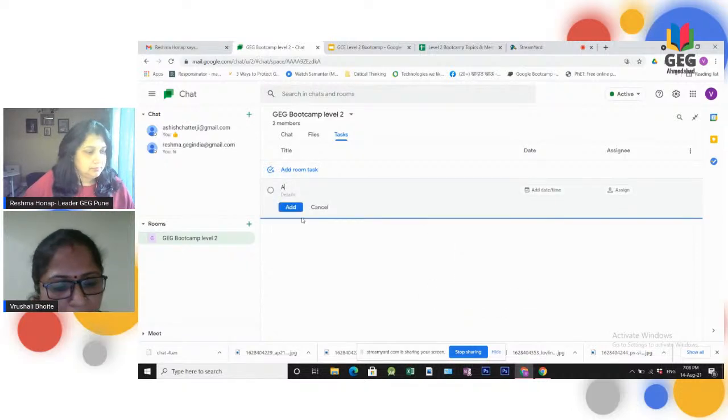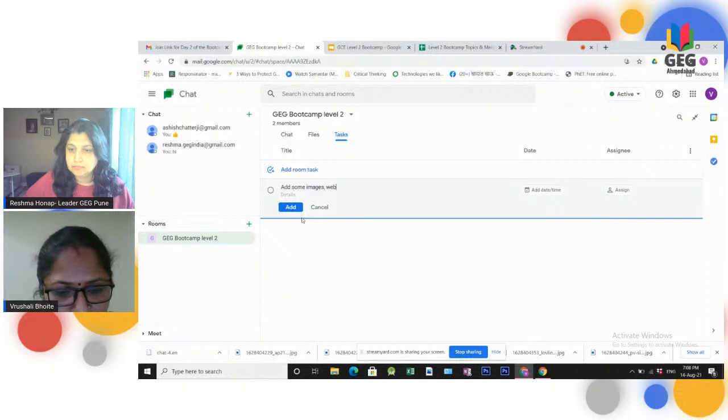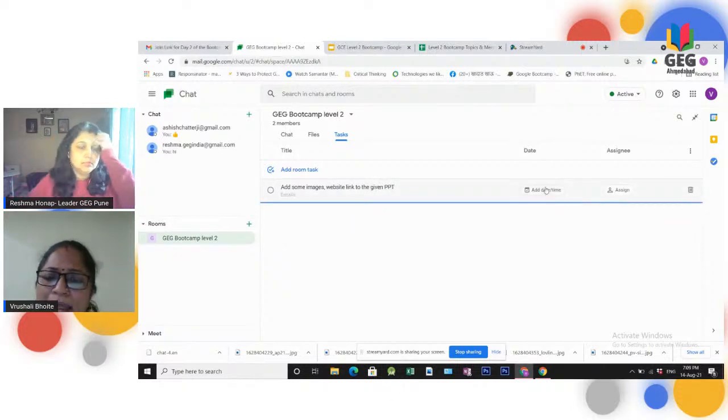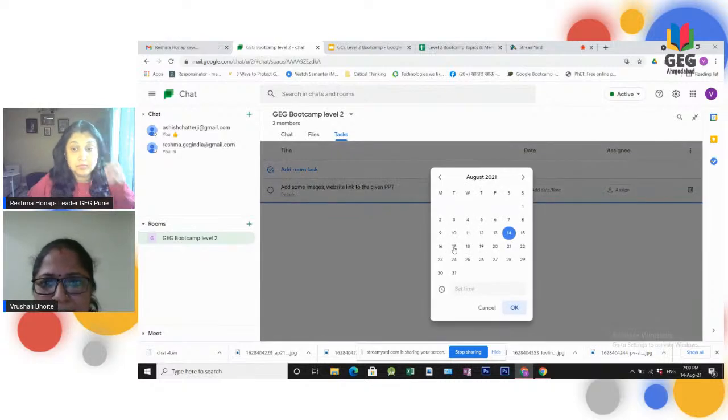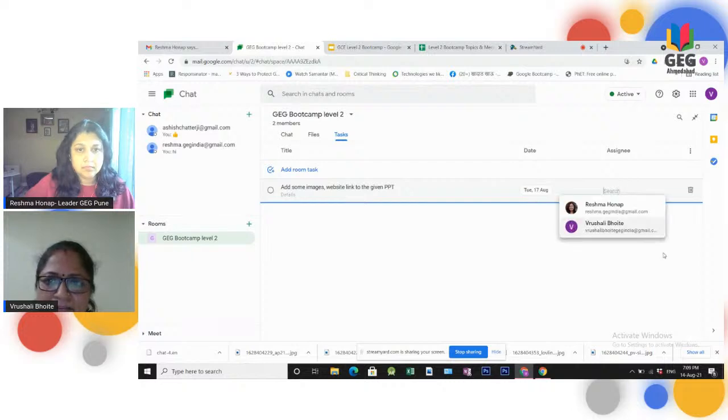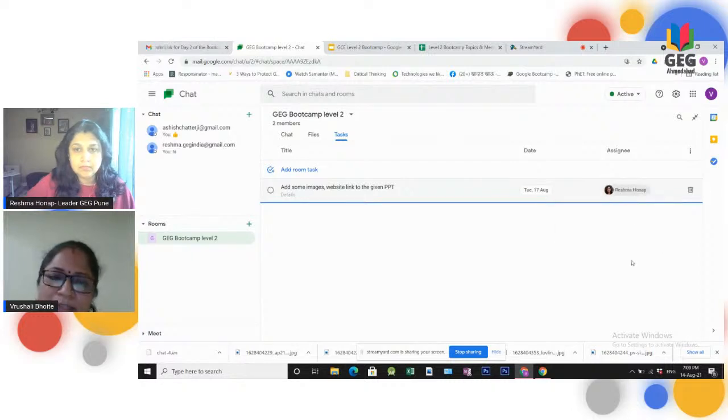So I can write here, add some images, then a website link to the given PPT. Like that, any task you can give. You can add here the date and time. Suppose 17th August, I have given the due date, and click on assign. You can select the person from the group, those who are in that chat room. The task is assigned to that particular person.